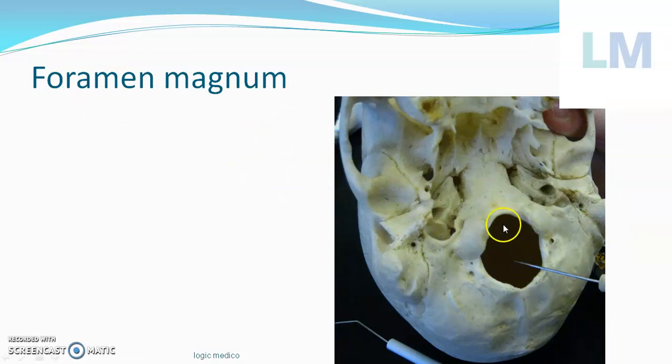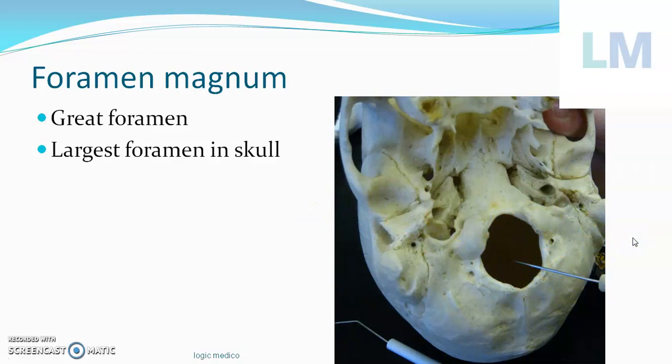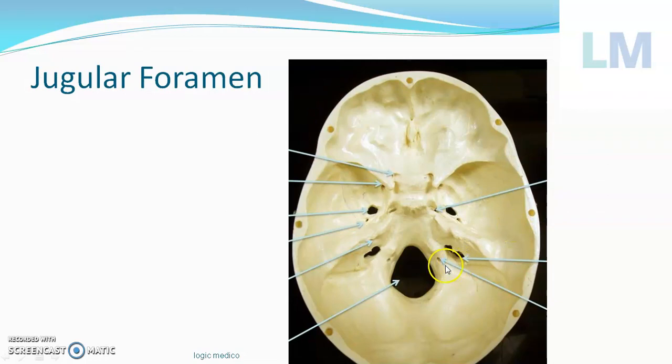Foramen magnum. Can you see this big foramen in the skull? The great foramen, or the largest foramen in the skull, is called the foramen magnum, through which the medulla oblongata comes out. The vertebral artery enters the cranial cavity, and there will be meninges. The anterior spinal artery descends down, and the spinal accessory nerve also enters. So the foramen magnum is the largest foramen.